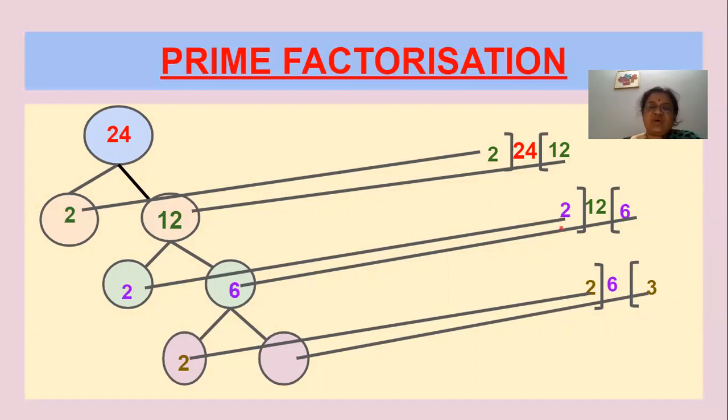Let us start with a small number. When you do it with a small number, you'll get perfection, and then you may go for the big number later on, and you can find out this prime factorization.